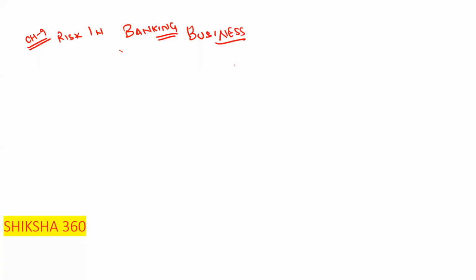Basically there are banking business lines, and banking business lines are divided into 3 parts. Can anyone tell in which 3 parts it is divided? First one is the banking book.